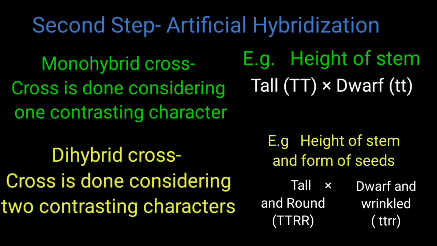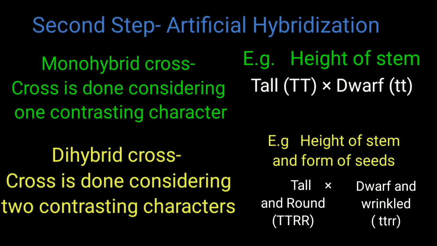As we know, in the artificial hybridization method, two parents are selected to get an improved or desired variety. Now, Mendel adopted two types of crosses. One is called the monohybrid cross and the other is called the dihybrid cross.